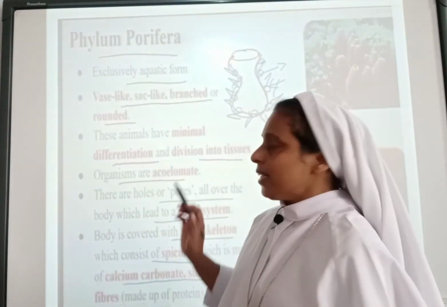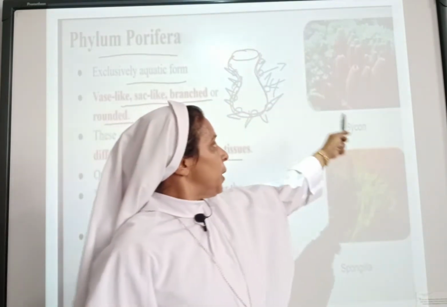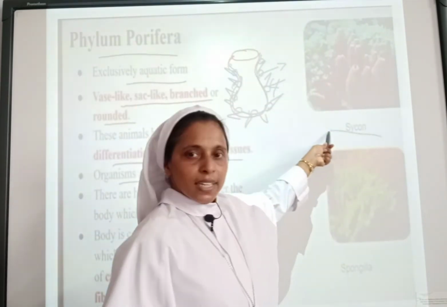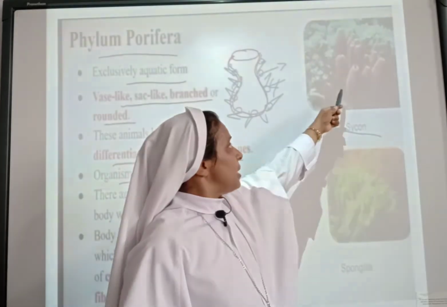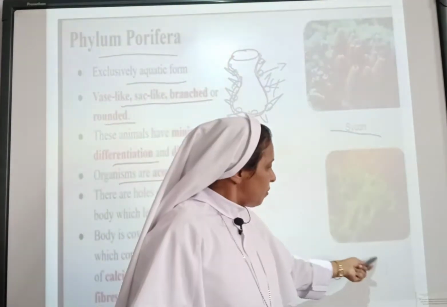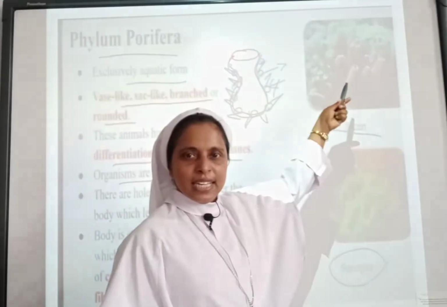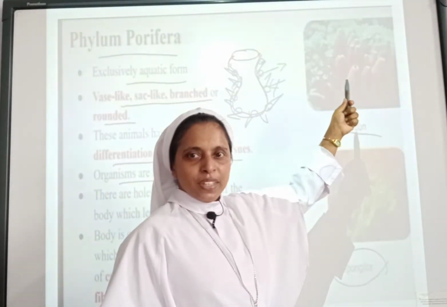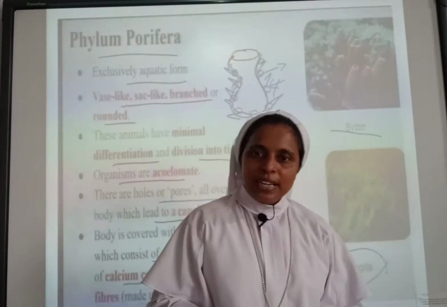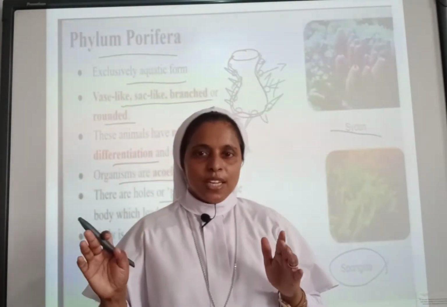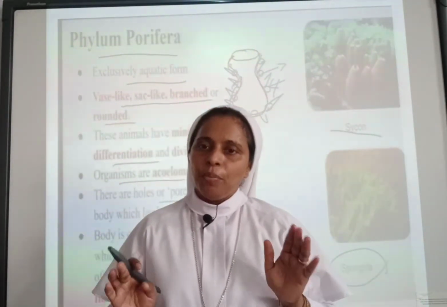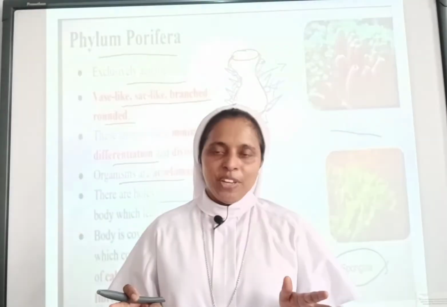They are found in the deep ocean, as I have told. You can see here the image of Scypha, and also the image of Spongilla. This is Spongilla, and this is Scypha. Is it clear? Once again we will revise the points we have learned in phylum Porifera. Each and every phylum is very, very important.